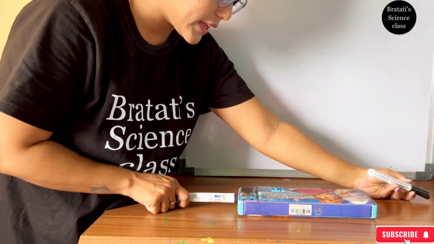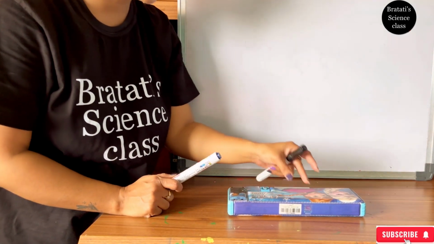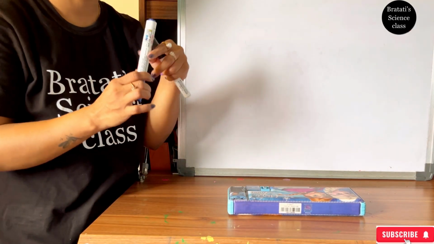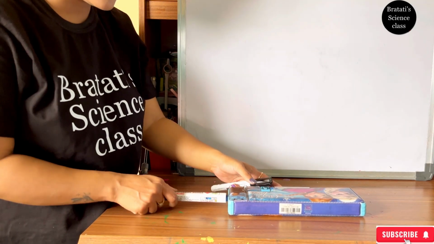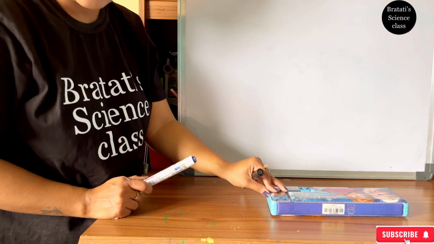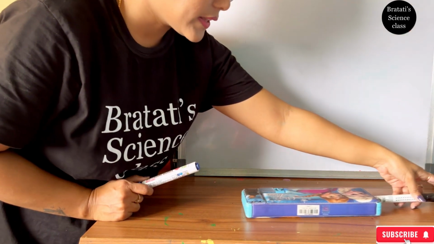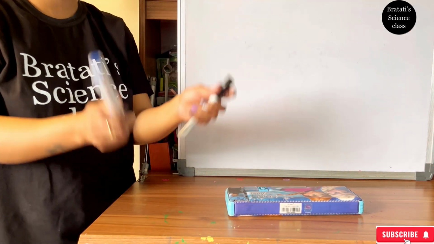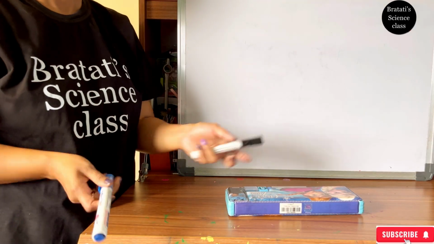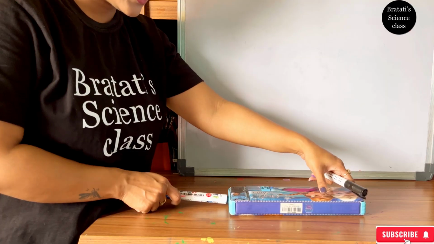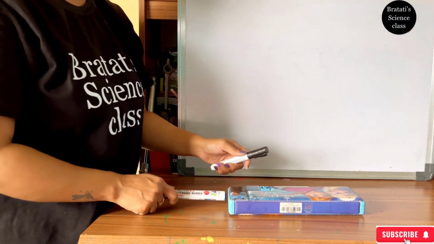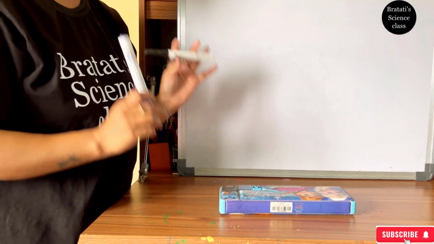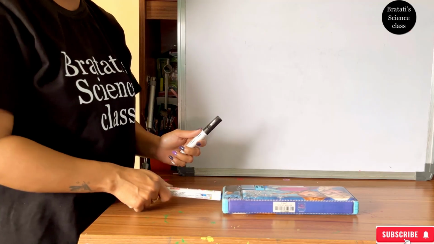When I am applying F1 to the box, the box is applying a similar force to this marker. Now you see when the marker is applying the force, it is towards this side, and when the box is applying the force, it is towards this side. So the directions are opposite to each other. If the forces are equal, it will not change its position. It will be at rest. But if it is an unbalanced force, it will move.